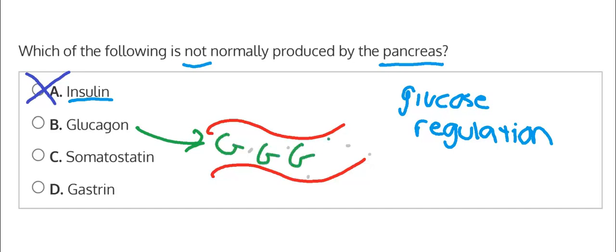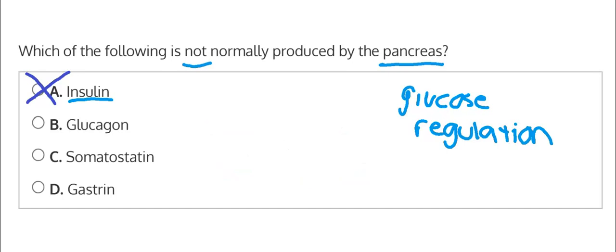This is a normal function of a normal functioning pancreas, and therefore we could eliminate option B because we are looking for which one is not normally produced by the pancreas.